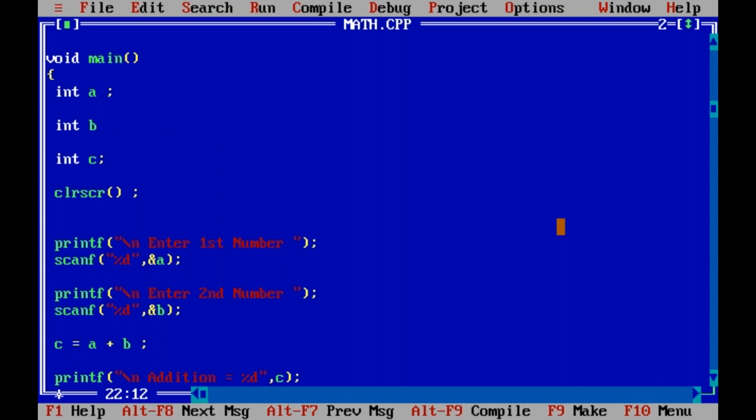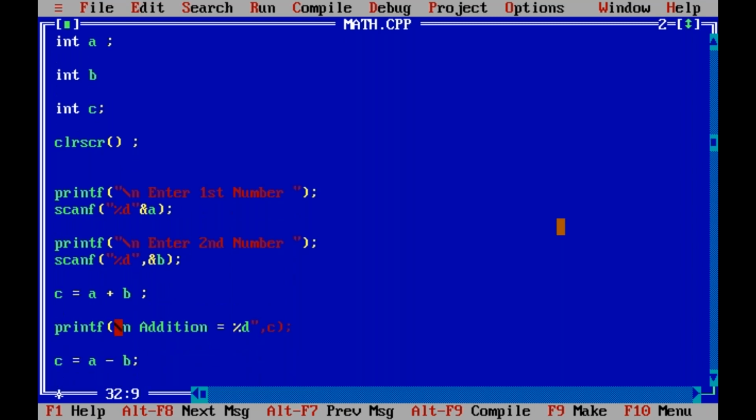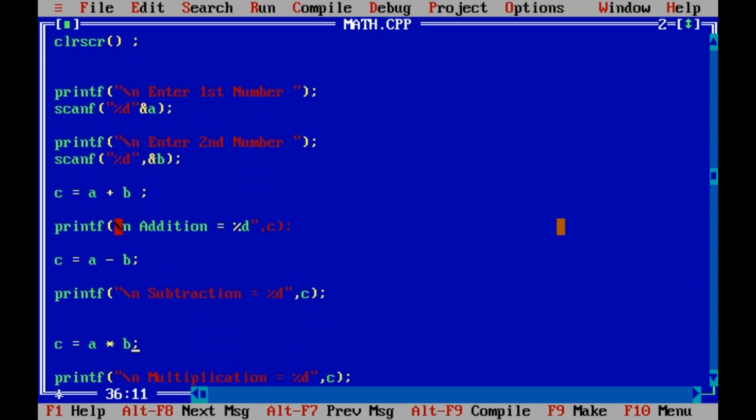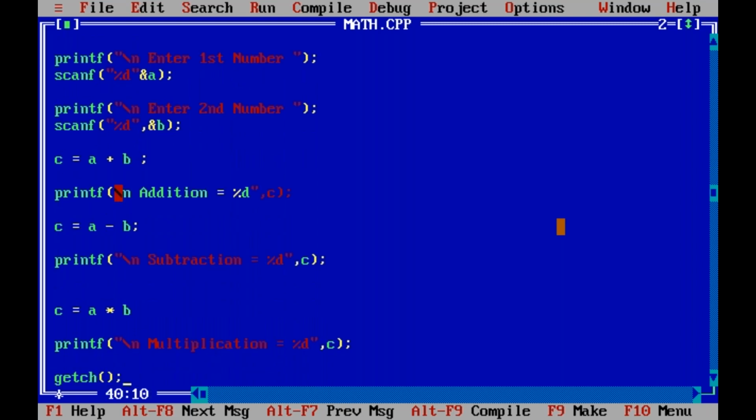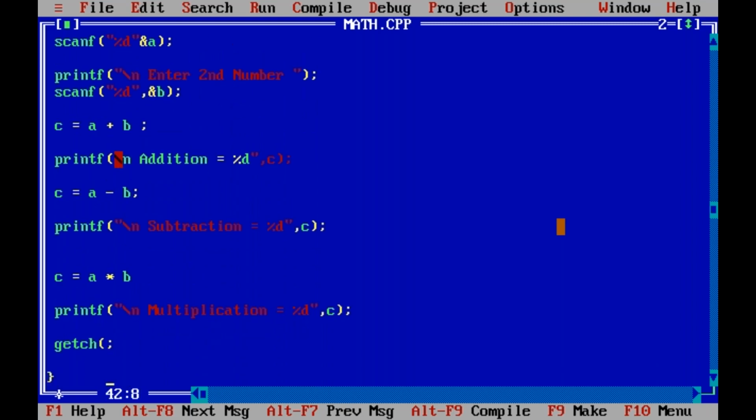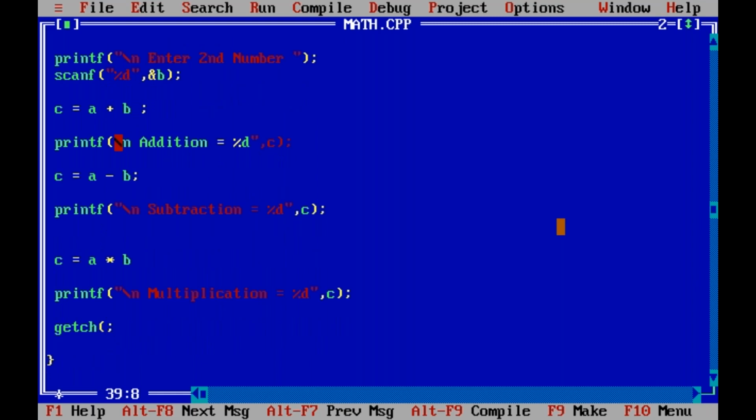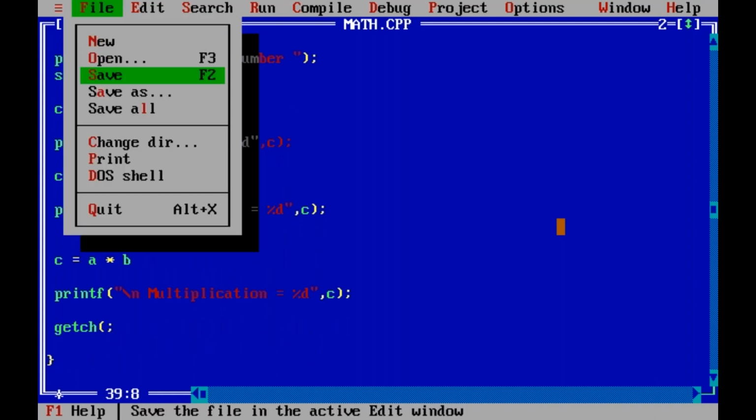Suppose here a double quotation mark is missing. Suppose here another semicolon is missing. Suppose here some bracket is missing. Let me save it.